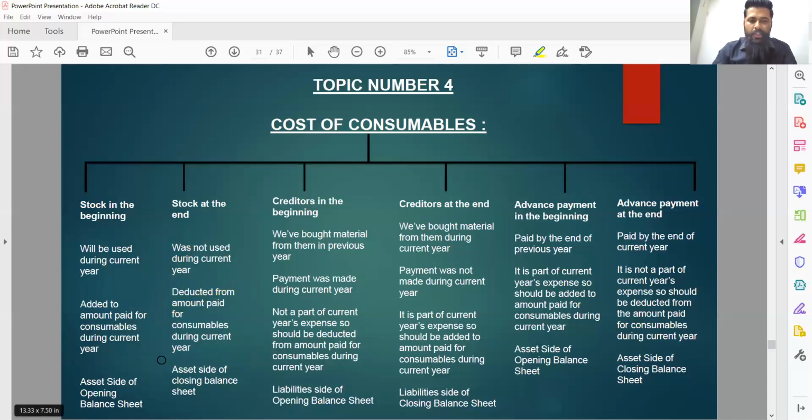Second adjustment for closing stock will be that it will be shown to the asset side of closing balance sheet. Opening stock will be shown in opening balance sheet, closing stock will be shown in closing balance sheet, and stock is an example of asset, so it will be shown to the asset side.